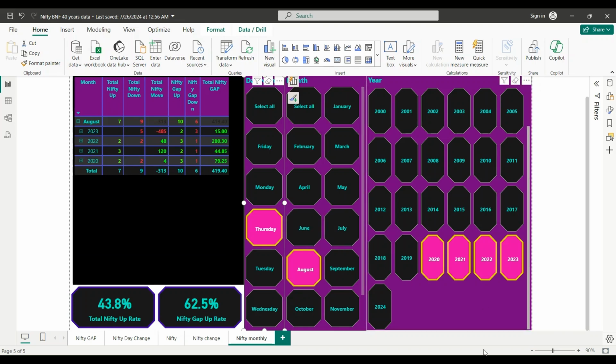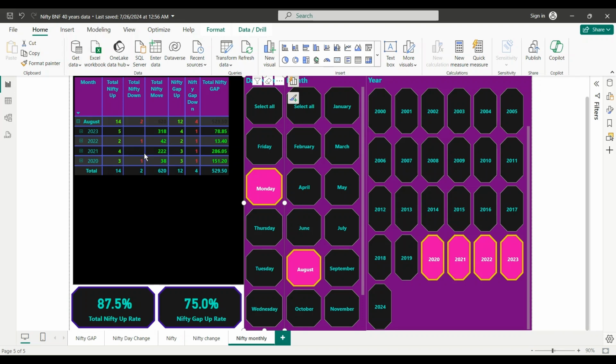We'll say negative because the overall is negative. Bearish. Last year was very bearish, all five down. On Thursdays Nifty is down all five trading sessions, but on Monday it is up all five.